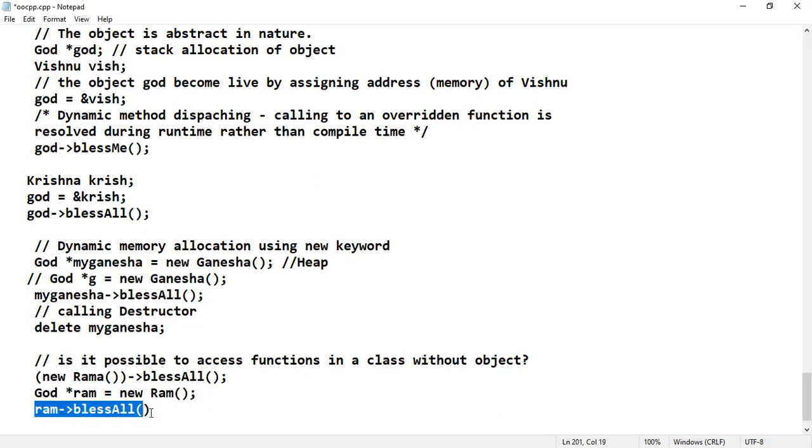But if you want to call a function and you use new Ram each time, then for every movement you are supposed to say new Ram, new Ram, new Ram, and do the work. But the previous Ram instance may not be similar to the next Ram instance. So if you want a similar instance to work with you, it is better to go for the ideal worship concept, that is God star Ram is equal to new Ram.